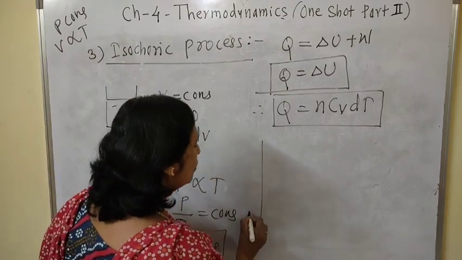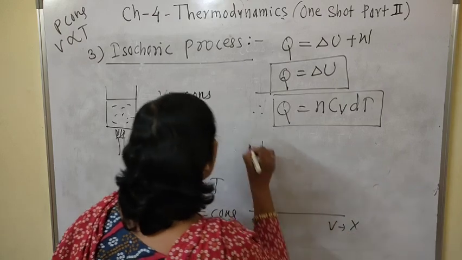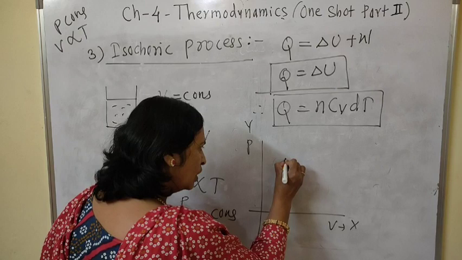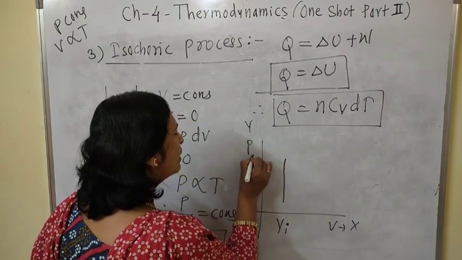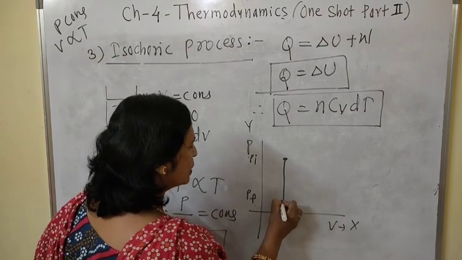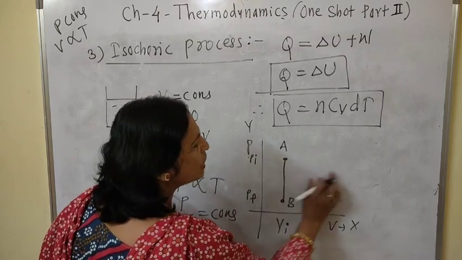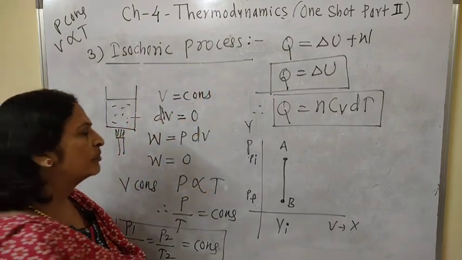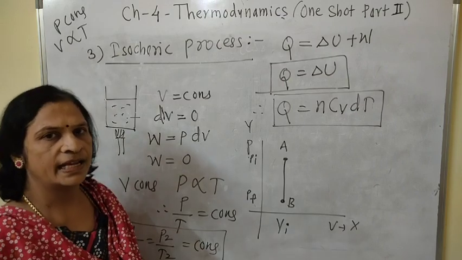And if you have to draw a PV diagram, on the x-axis volume is there, on the y-axis pressure is there. If the volume remains constant, means this Vi remains constant, then pressure Pi and Pf. Pi is the initial pressure, Pf is the final pressure, and this is called an isochore. And when the isochoric process is there, then the graph is a straight line parallel to the y-axis.